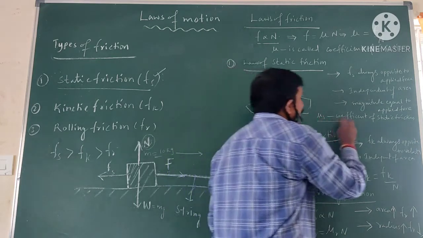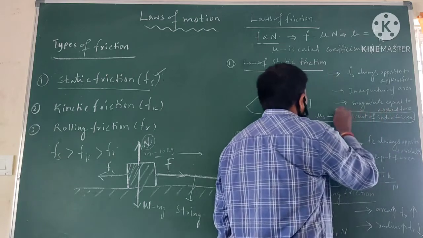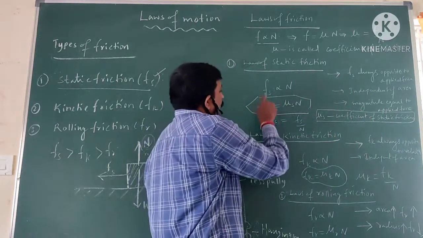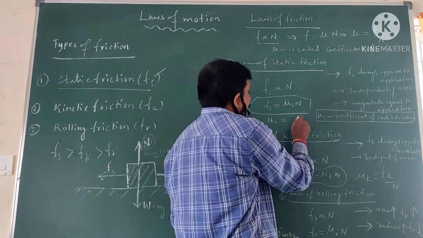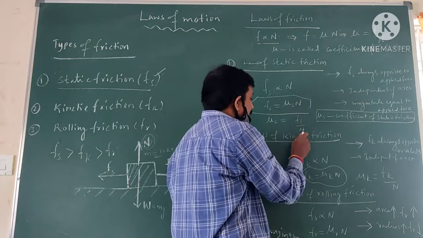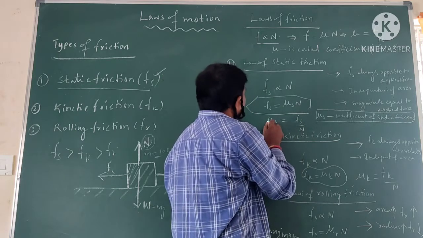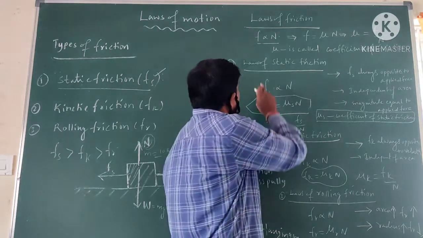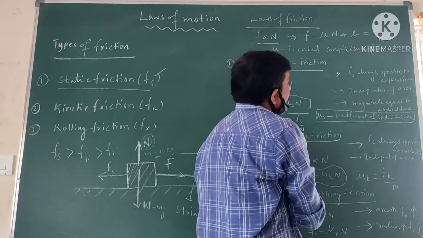Mu s is called the coefficient of static friction. So mu s is equal to fs by n. The ratio of static friction to normal force is called the coefficient of static friction. So what are the laws of static friction?